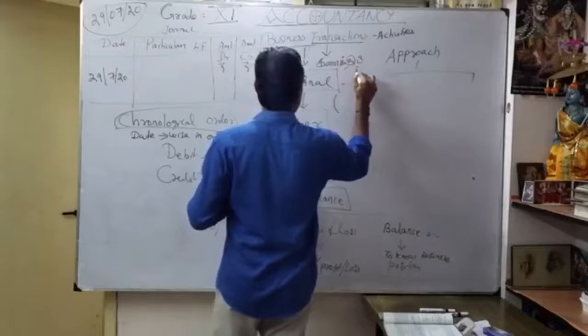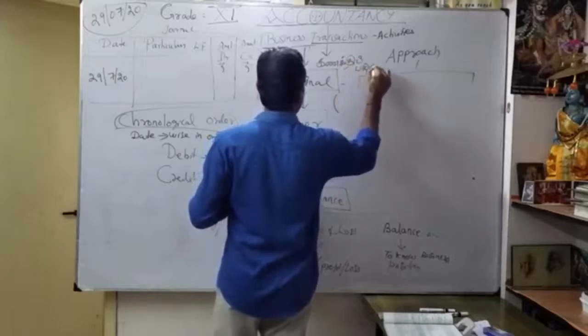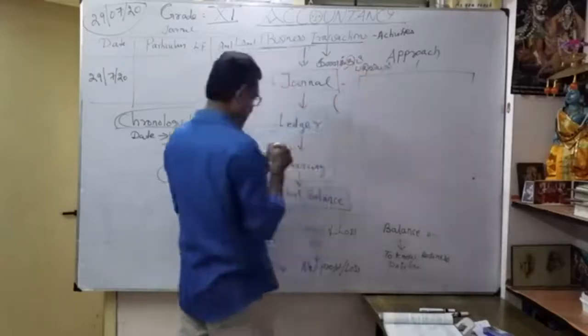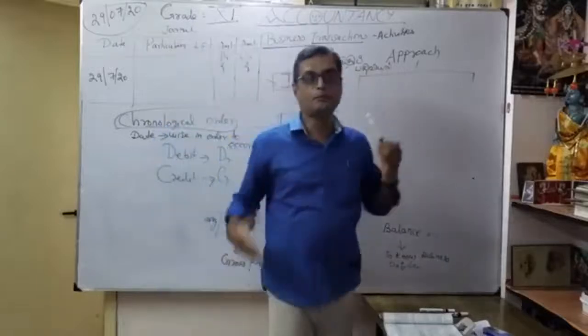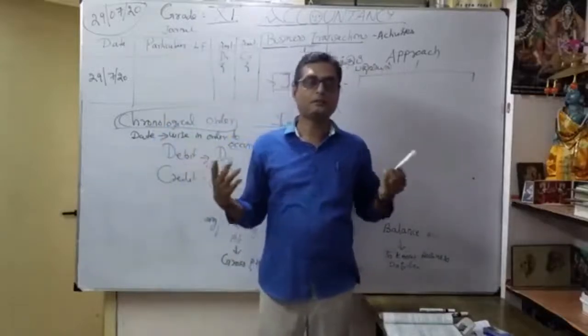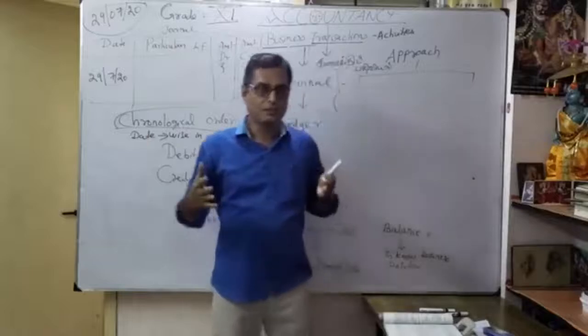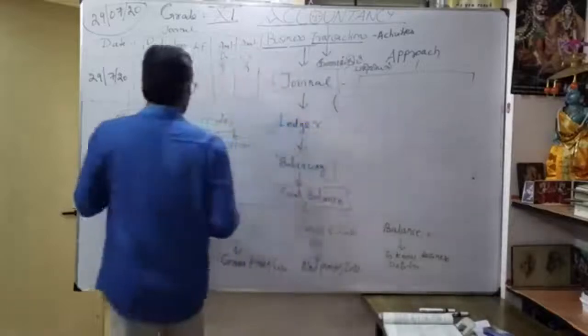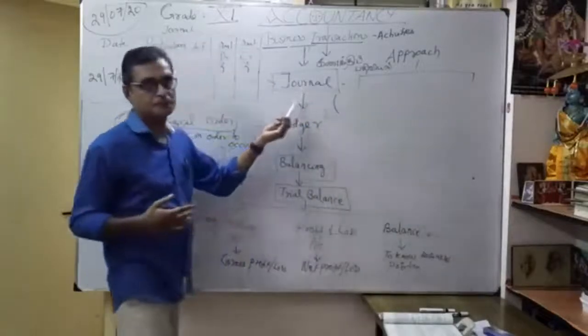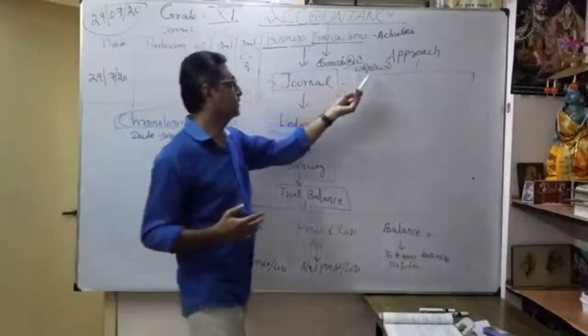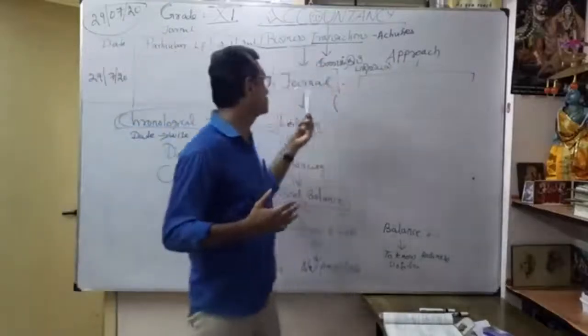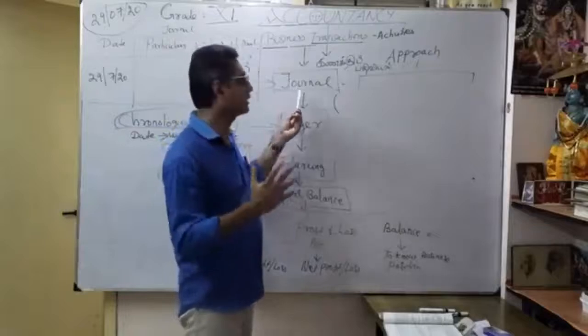Kanakku Padiviyal. That means what? Maths, you know, Kanakku, numbers. They're all expressed in terms of money, correct? So how are we going to record them? You want to record with journal entries. That's what is called Kanakku Padiviyal. That's the approach. How to do it? What is the approach? You want to do journal entries.